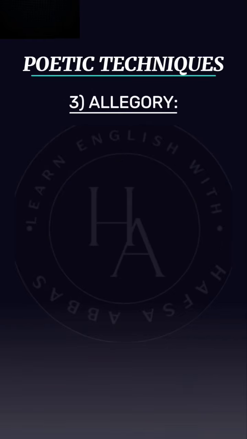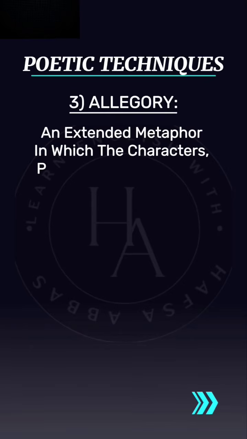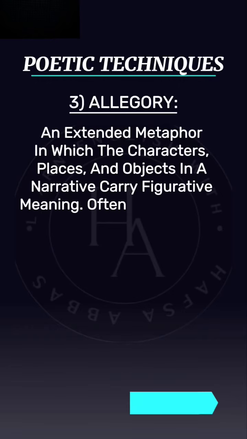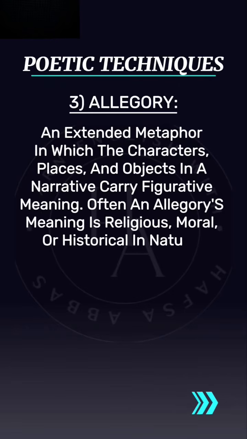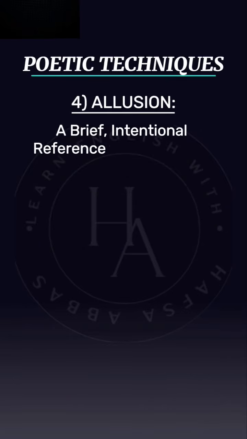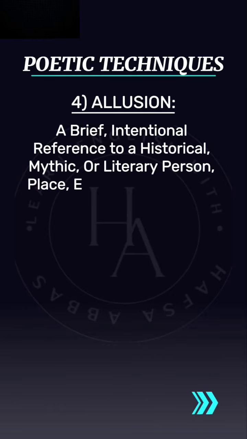Number 3 is allegory. An extended metaphor in which the characters, places, and objects in a narrative carry figurative meaning. Often an allegory's meaning is religious, moral, or historical in nature. Number 4 is allusion. A brief, intentional reference to a historical, mythic, or literary person, place, event, or a movement.